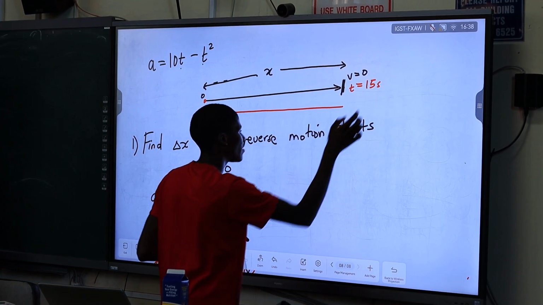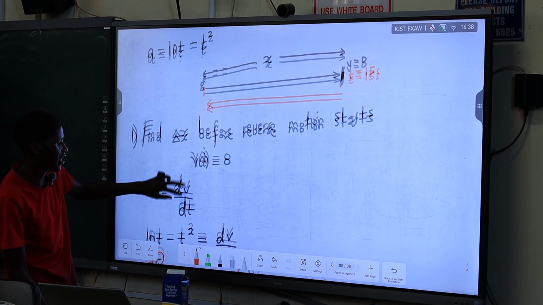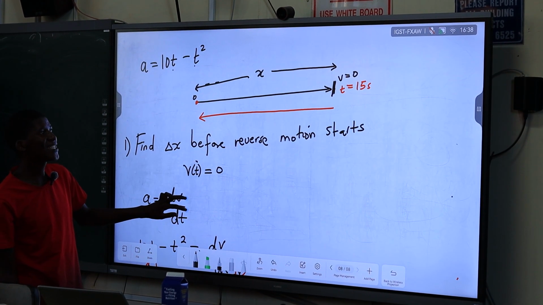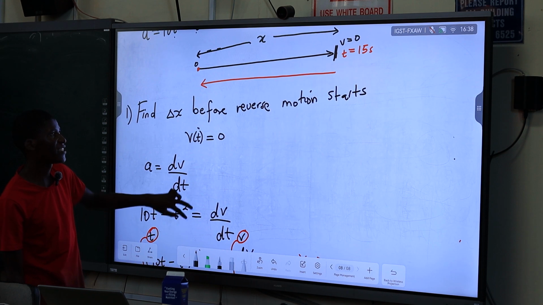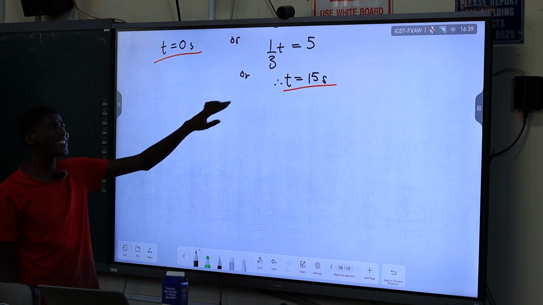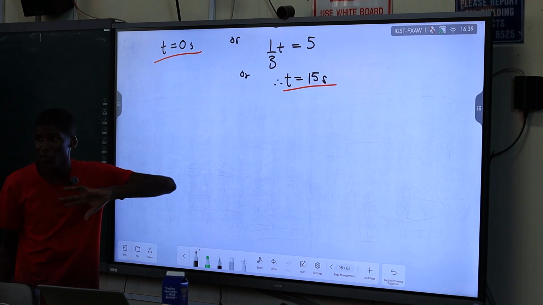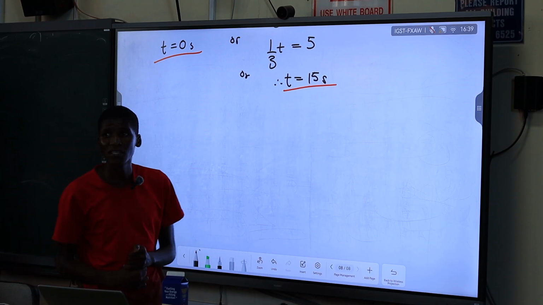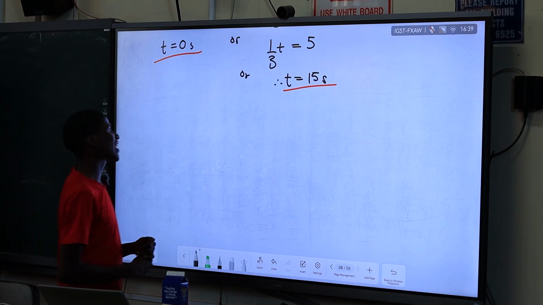When the time is 15 seconds, velocity is 0. And then all you have to do is solve there. Now you know that at the time of 15 seconds, my velocity is 0, and you want to find the displacement. How can you find the displacement here? So integrate the velocity again.